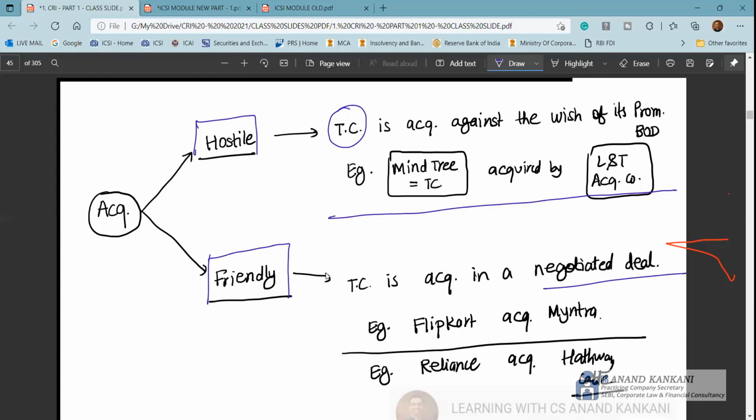Reliance acquired Hathway. Reliance has done many acquisitions. You can also write many examples of Byju's. Byju's is also doing the same thing. So the same example you can quote here also.